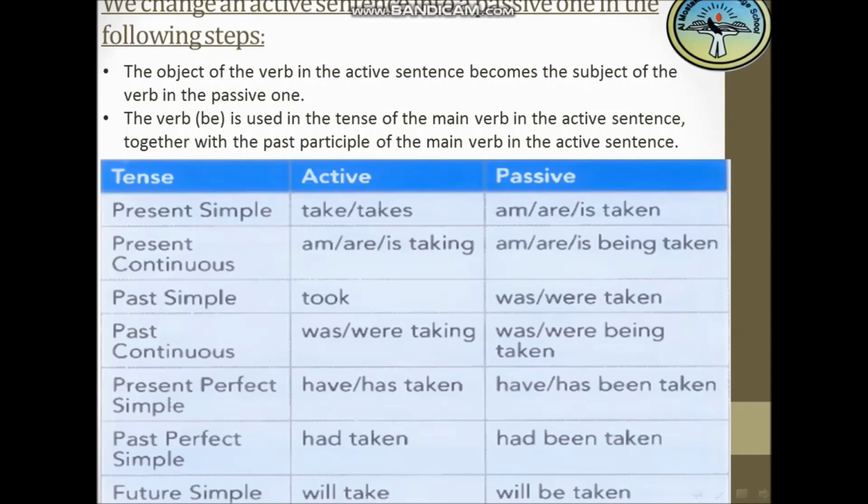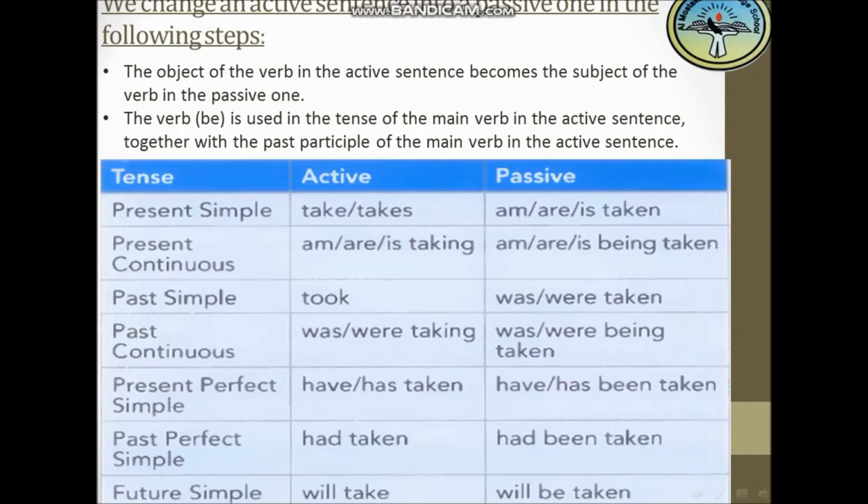Here in the present continuous I have am, are, and is taking. Here I have the verb be and the verb plus ing in the active sentence. In the passive one I put the verb be and the verb be, which is used in the tense of the main verb in the active sentence.